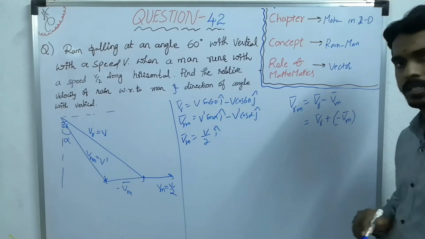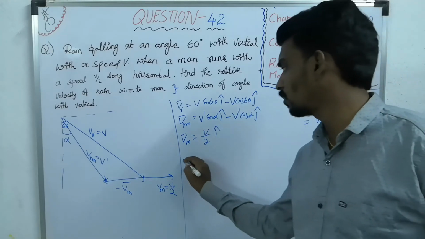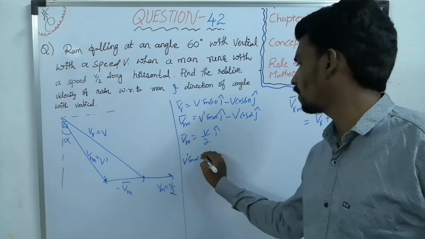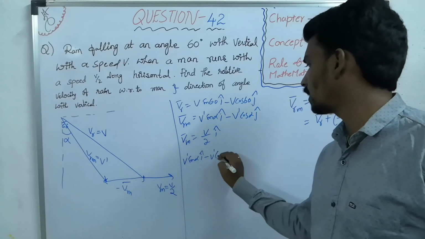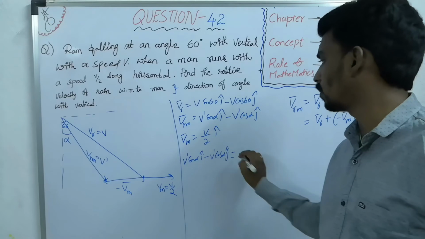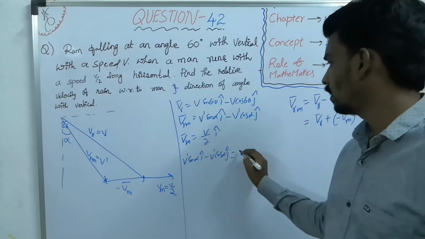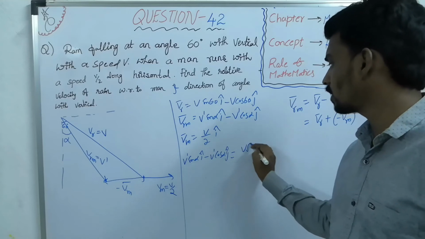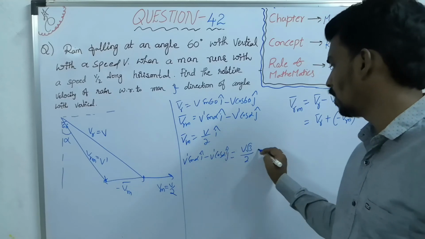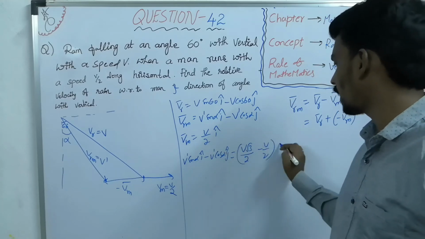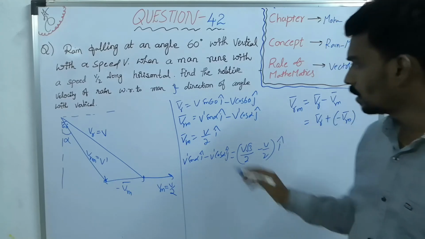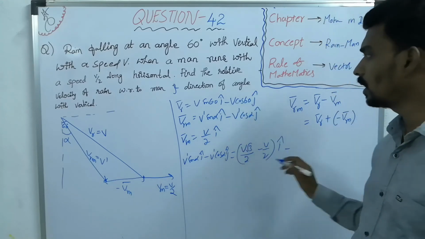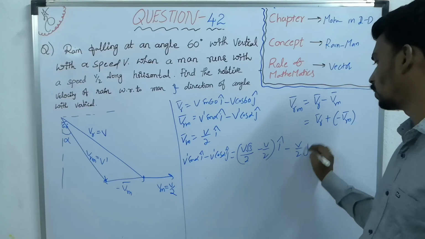Now you substitute in this equation VRM. VRM equal to V dash sin alpha i cap minus V dash cos alpha j cap equals VR minus Vm. So i term: V sin 60, means V root 3 by 2, minus V by 2, i cap, plus minus V cos 60, that is V by 2, j cap.